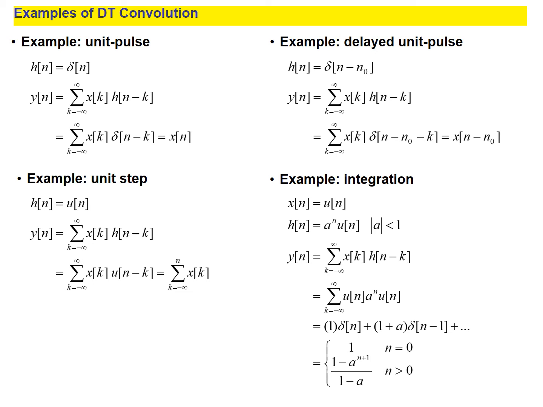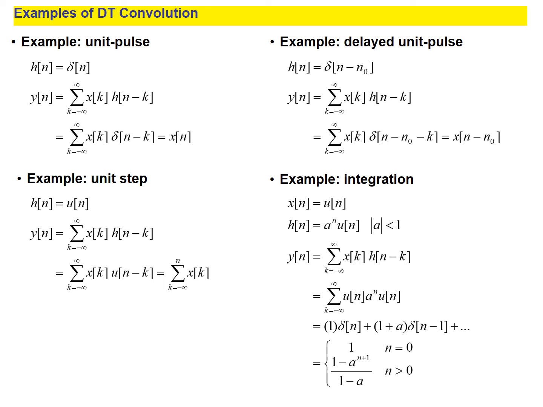Now see, for example, here h of n is equal to delta of n, the unit pulse. So y of n is equal to sigma x of k into h of n minus k, that is x of k into delta of n minus k, which is nothing but x of n. In the same style, for the unit step, h of n is equal to u of n, y of n is equal to sigma x of k into h of n minus k, that is sigma x of k into u of n minus k, which is equal to sigma x of k.